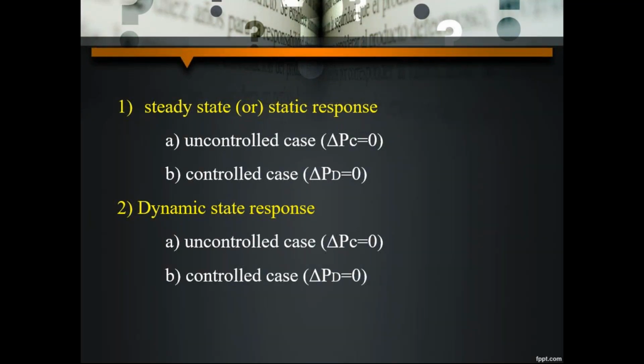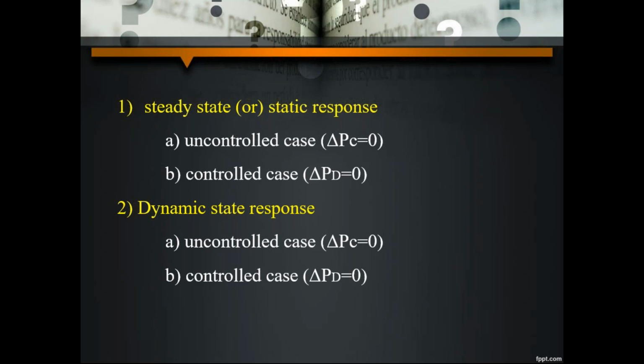We are controlling the action completely based on the load side. When we depend on the load side, it is completely uncontrollable. Why? Because the load is not in our hands. It may sometimes suddenly increase or suddenly decrease. So the controlling action done from the load side is called the uncontrolled case.